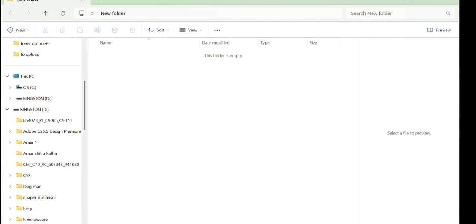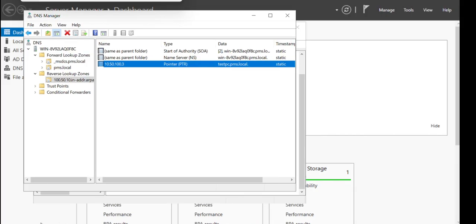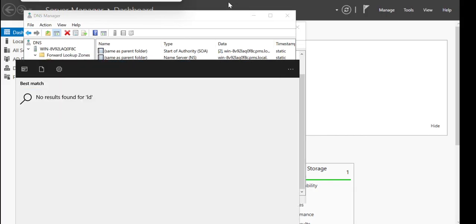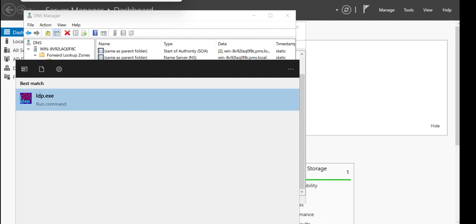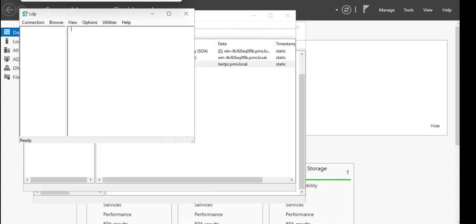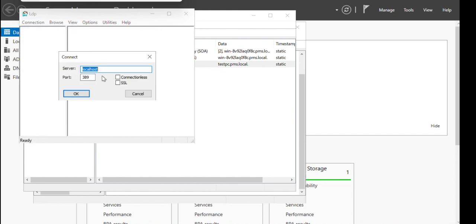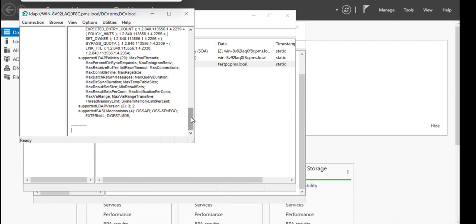Type in ldp.exe. So once you have the ldp.exe, it will open this window. Try connect, type in localhost. The port will be default, which is 389 for LDAP. Connect.